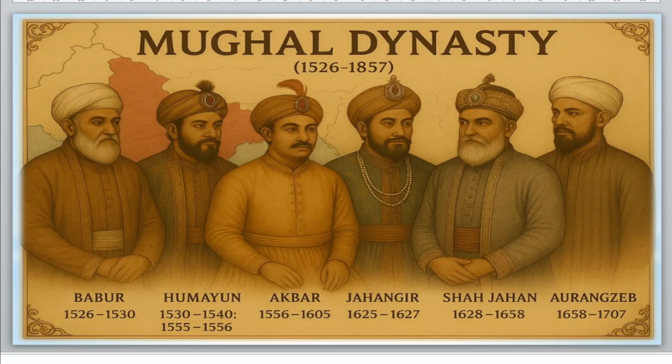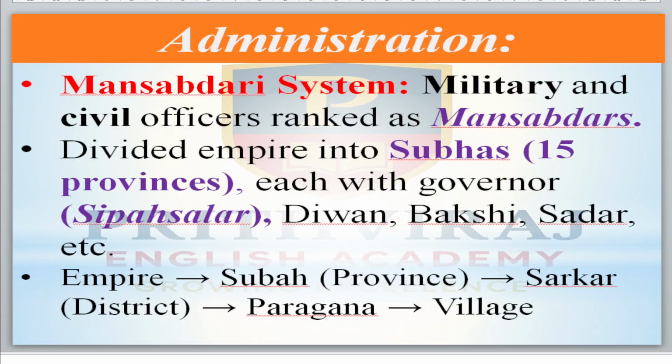Now come to the next, administration. In the administration, the Mansabdari system was there. Mansabdari means a post in the military and civil service. These military and civil officers were ranked as Mansabdars. Whoever performs well will get the Mansabdari, which means the land they are going to get.